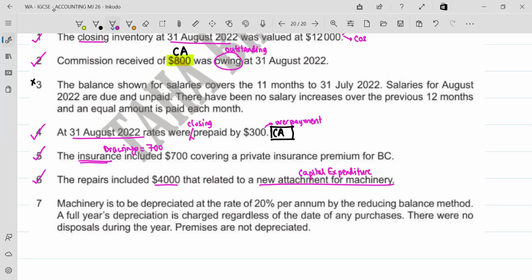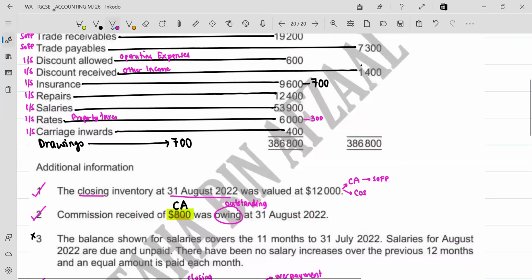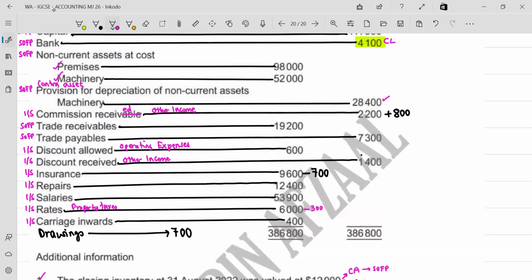The repairs included 4,000 related to a new attachment for machinery. That's a capital expenditure. It adds to the value of the machinery and should not have been regarded as repairs. It should be added to the cost of machinery. So what is the cost of machinery? If you can look closely and tell me the cost of machinery. 52,000 plus 4,000, because you've bought a new attachment to machinery.